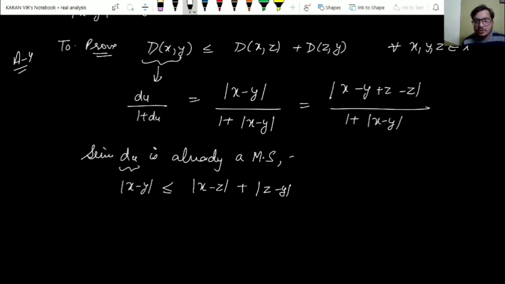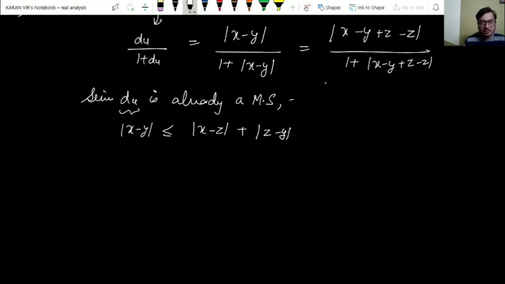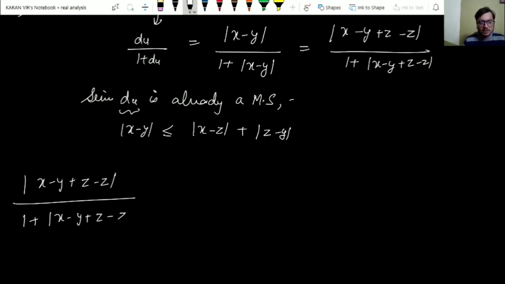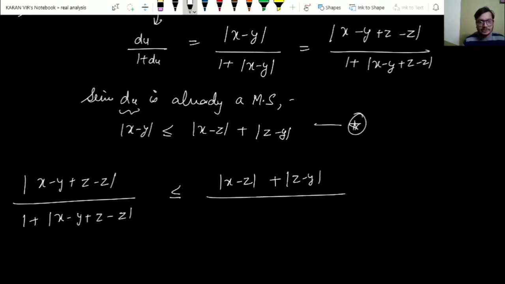But before that, we'll be adding and subtracting z in the denominator also, right? So let me write this step again. That is modulus of x minus y plus z minus z divided by 1 plus mod of x minus y plus z minus y, right? So now just combine these terms. So we know that this thing is less than or equal to mod of x minus z, right, plus mod of z minus y using this star, and the denominator as it is.